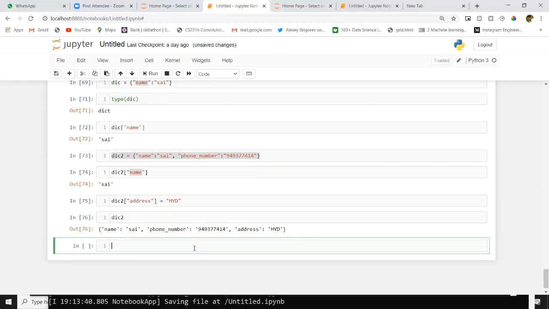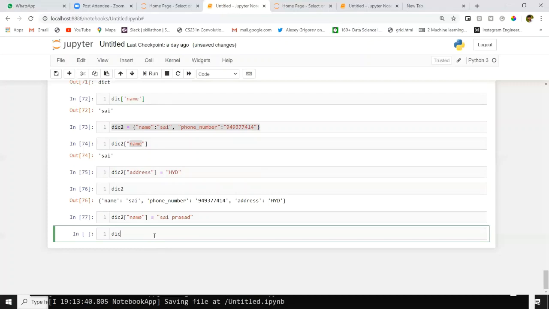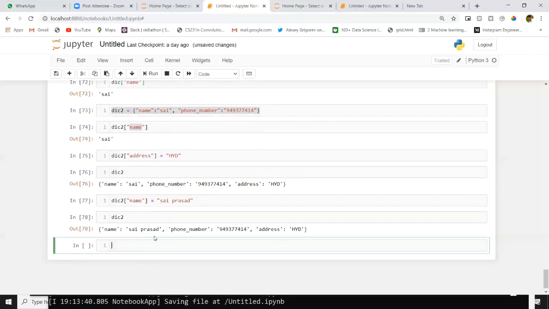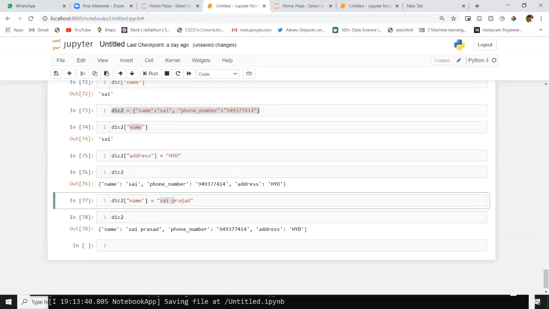Even we can modify values inside a dictionary. For suppose dict2 name. If you press enter now, it will give output as Sai. Here I will give the assignment operator equal to. I am giving my full name. That's it. Now the value of the key name is changed, updated to the new value. In this way, we will update these key values.